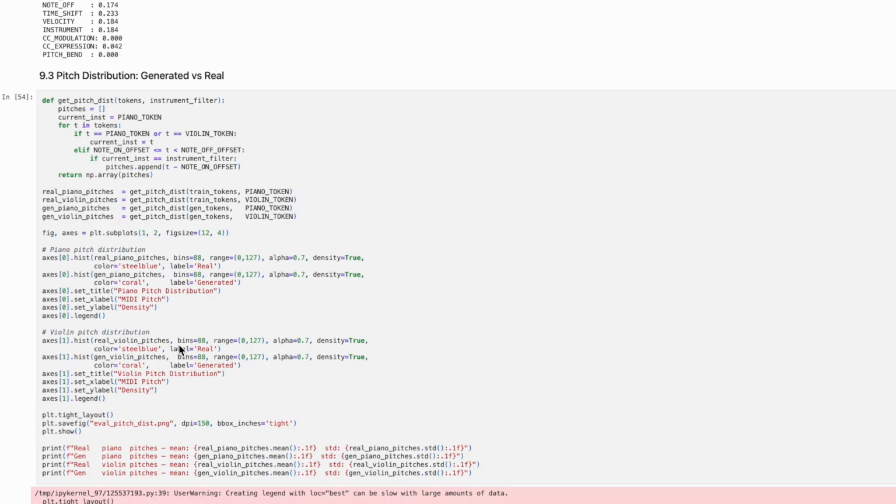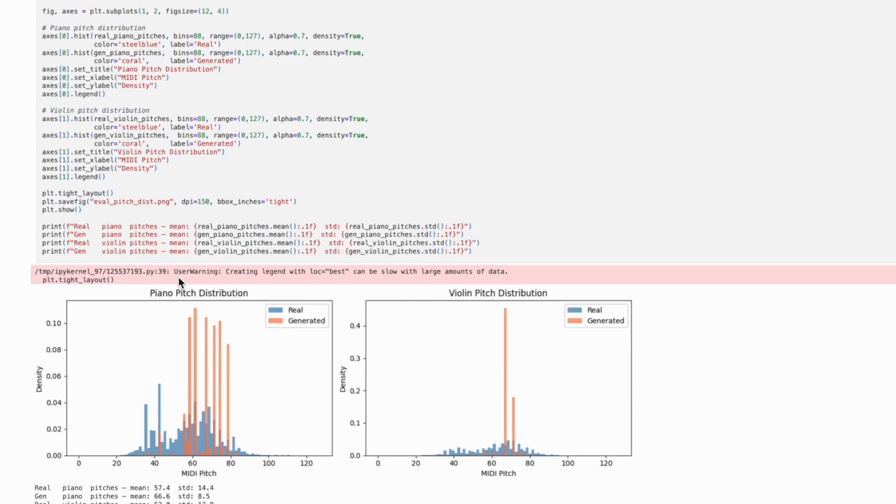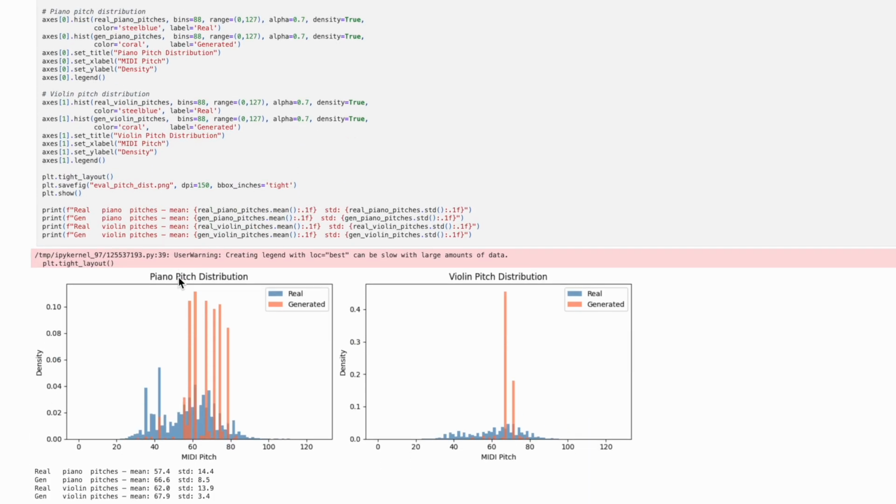Finally, at 9.3, we compare pitch distributions separately for piano and violin using a histogram of real versus generated notes. This tells us whether the model generates pitches in a musically realistic range for each instrument. We can observe from the graph that the piano is quite reasonable, however, the violin is quite narrow.